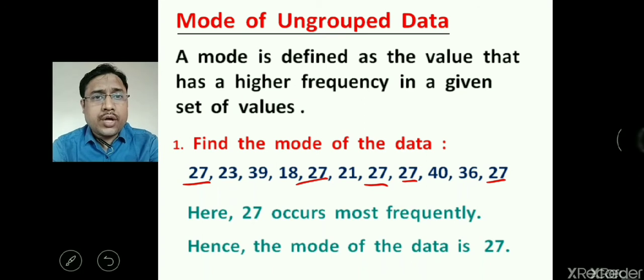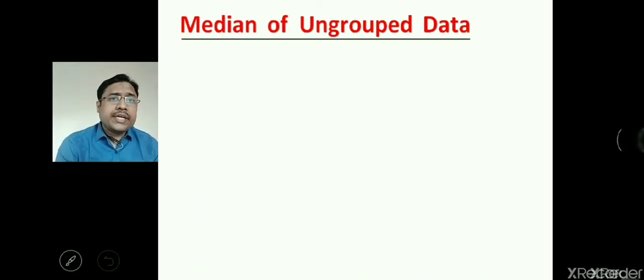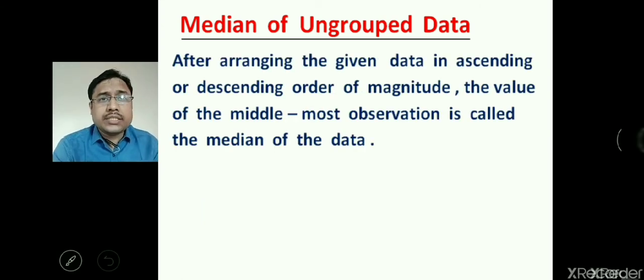Now the median, you have to understand the median of ungrouped data. First of all, what is median? It is the method of finding, after arranging the given data in ascending or descending order of magnitude, the value of the middlemost observation, which is called the median of the data. First arrange the data in ascending or descending order. Then the value of the middlemost observation is called the median of the data.